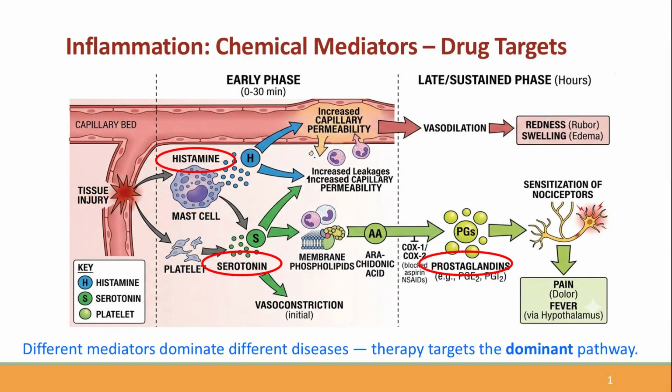Autacoids primarily take part in inflammation and repair. In this diagram, histamine, serotonin, and prostaglandins are shown to participate in inflammation in sequence. Early phase responses are dominated by histamine, while later phases involve prostaglandins and leukotrienes. This explains why different drugs are needed at different stages of inflammation. Now, let's talk about them one by one.